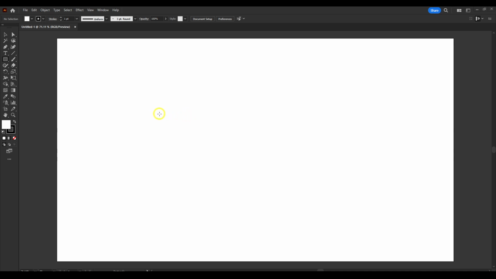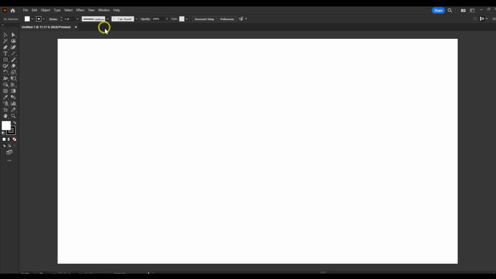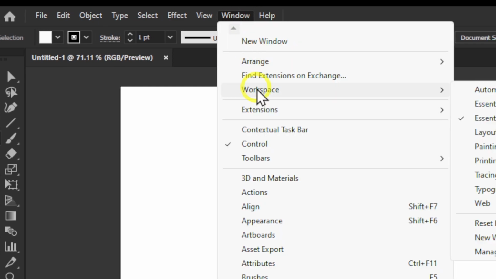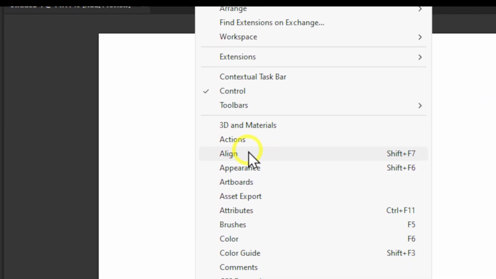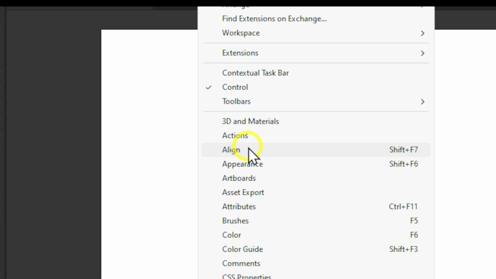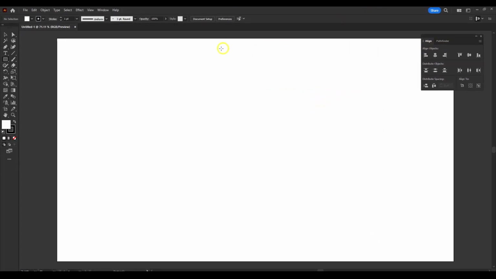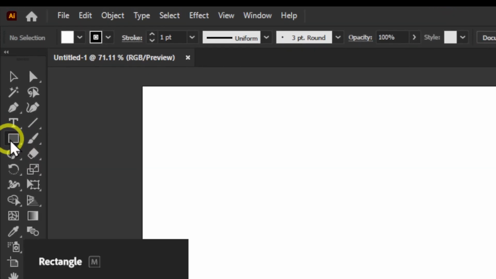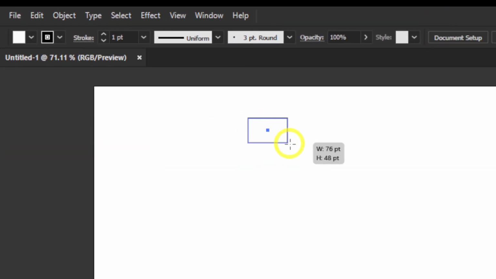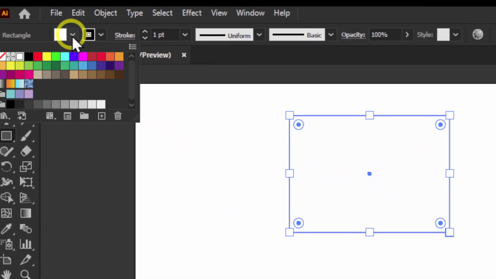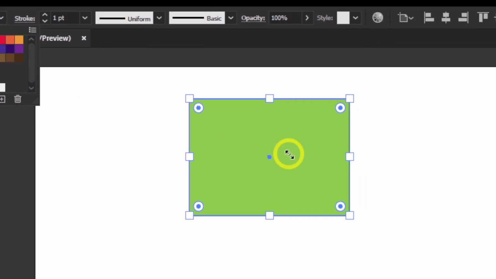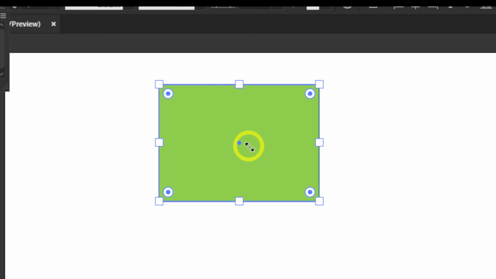So now let's go here in Window, and here let's select or click on Align, and we're gonna need this one here. We're just gonna move that there, and then we're gonna click on here and just grab a rectangle. Change the color so it's more visible. We have a rectangle here.